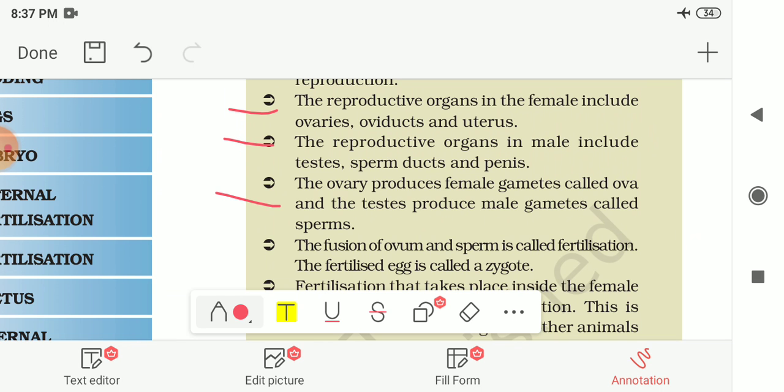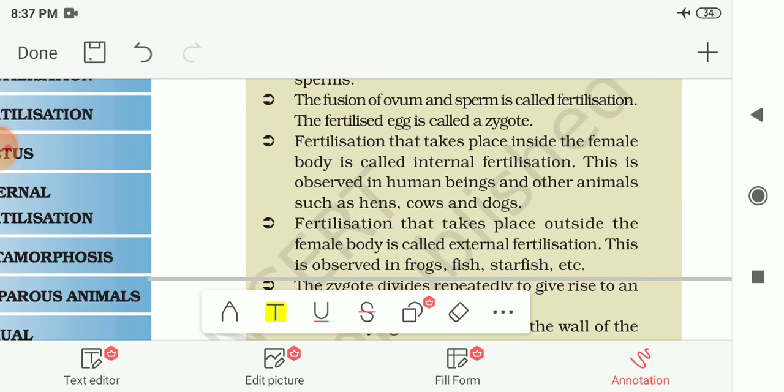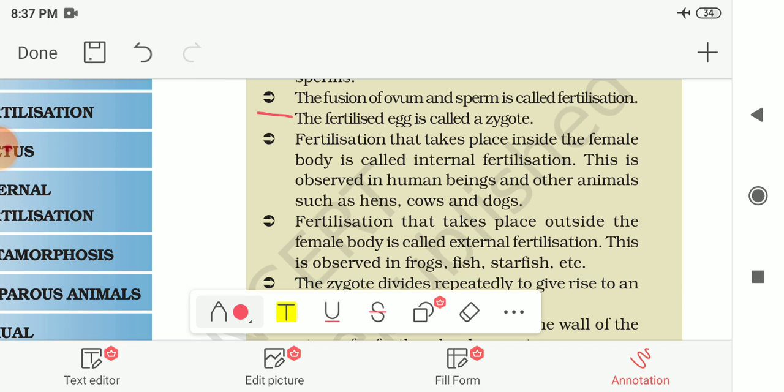The ovary produces female gametes called ova, and the testes produce male gametes called sperms. The fusion of ovum and sperm is called fertilization, and the fertilized egg is called a zygote.